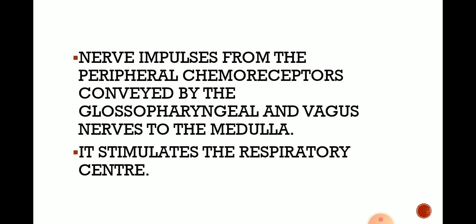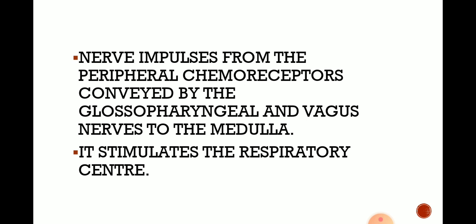Now, impulses from the peripheral chemoreceptors are conveyed by the glossopharyngeal and vagus nerves to the medulla. These nerves convey the message to the medulla.